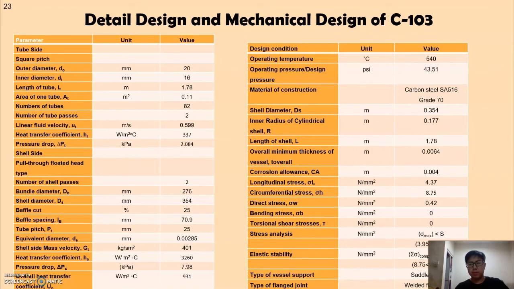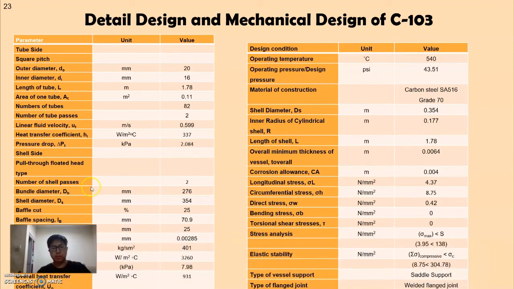Okay, this one is the mechanical design. The operating temperature is 540 degrees Celsius, and the material used is carbon steel A516 grade 17. The minimum thickness is 6.4 millimeters, and the corrosion allowance is 4 millimeters. There is stress in the longitudinal, circumferential, and direct directions, but no stress in bending and torsion.